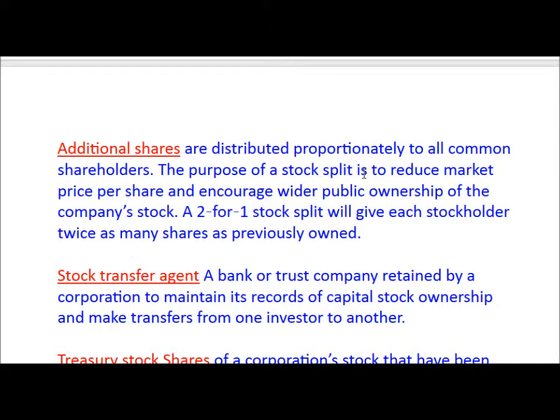The purpose of a stock split is to reduce the market price per share and encourage wider public ownership of the company's stock. A 2:1 stock split will give each stockholder twice as many shares as previously owned. In this case, the price of the stock is reduced in case of a stock split.